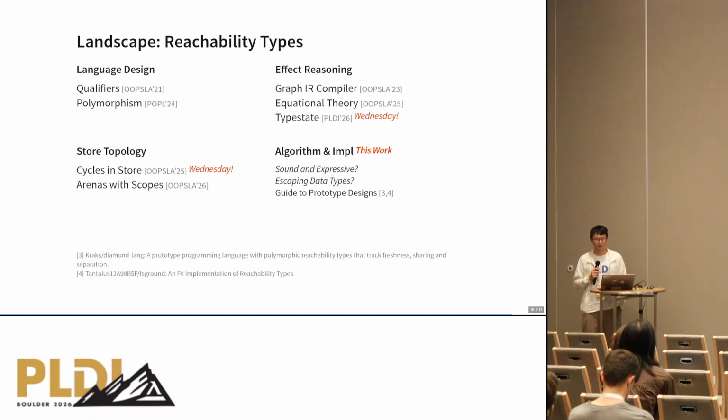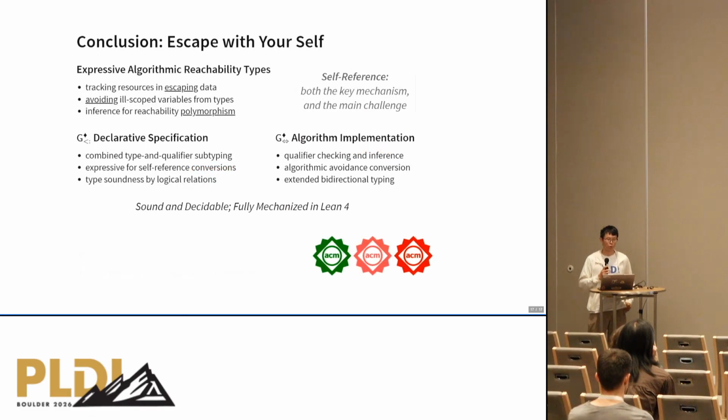But the emphasis of this work is that we want to build algorithms and implementations, and we want those algorithms and implementations to be sound and expressive enough for escaping data types, and those can provide guides to prototype designs. So to conclude, in this work, we are looking at expressive algorithmic reachability types. By expressiveness, there are several things we are looking at. First, we want to track resources in escaping data. Second, we want to automatically avoid ill-scoped variables from types. And thirdly, we want to support inference for reachability polymorphism.